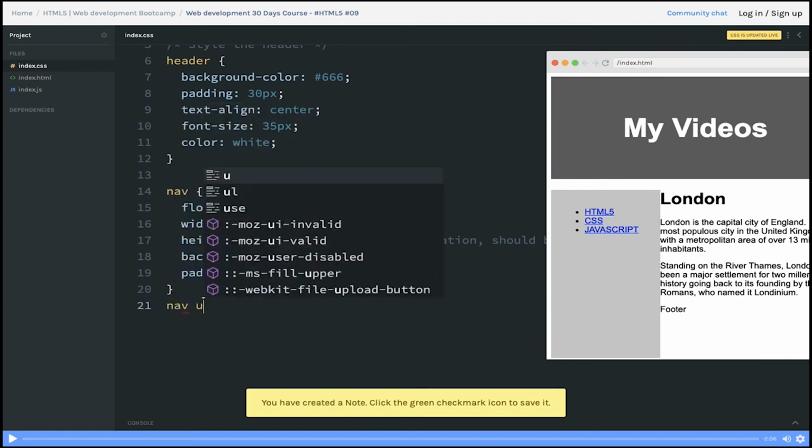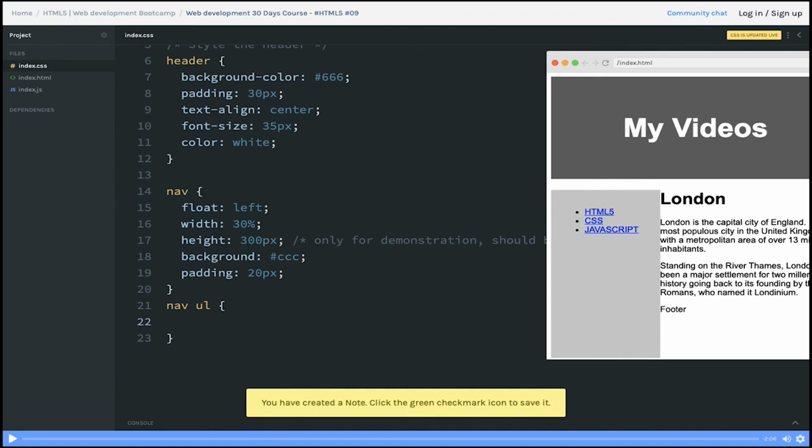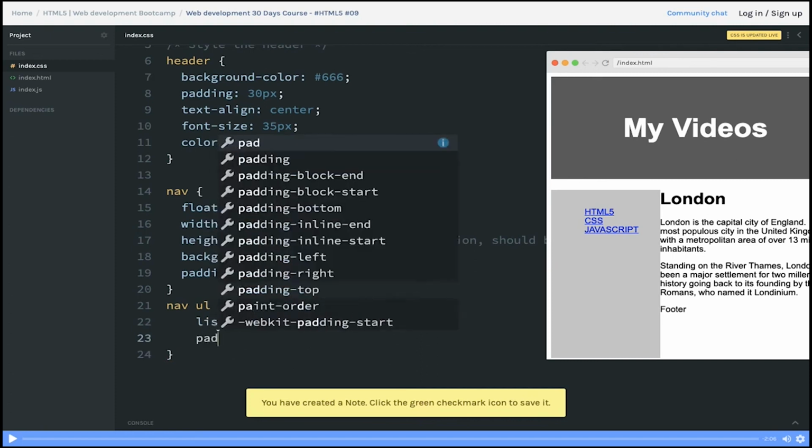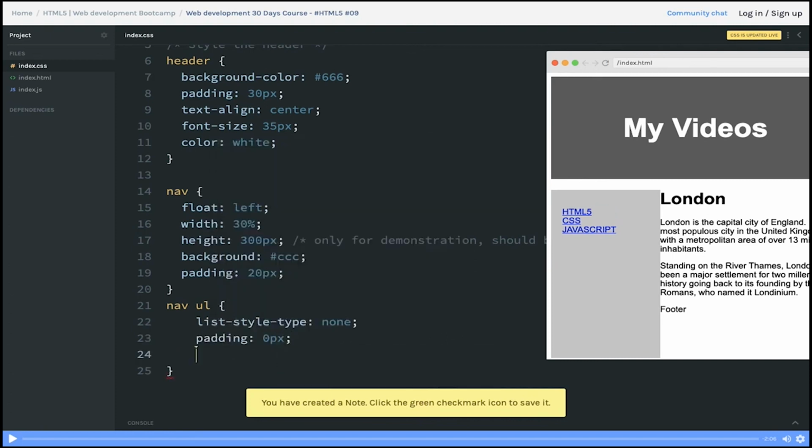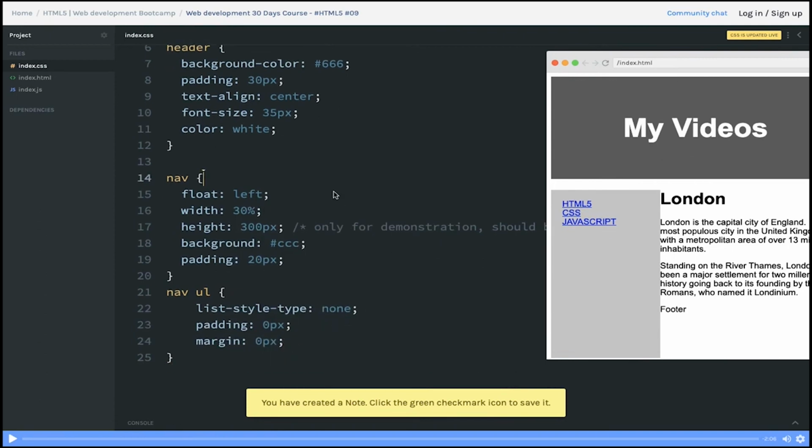So you can see nav ul is a tag. We can just say the list style type is none. So I think it will remove these dots, and padding and margin is 0. You can put margin top something. Okay, so this is the nav tag.